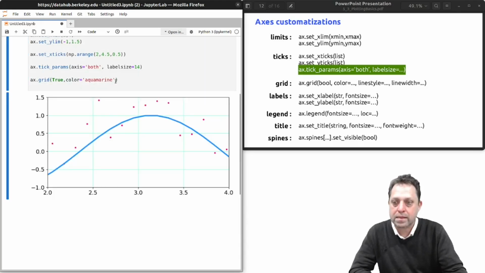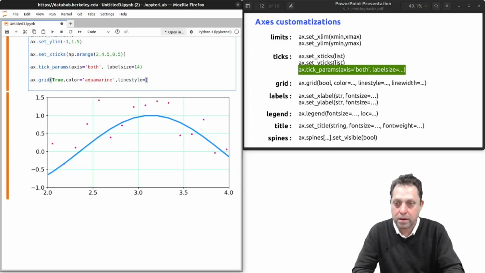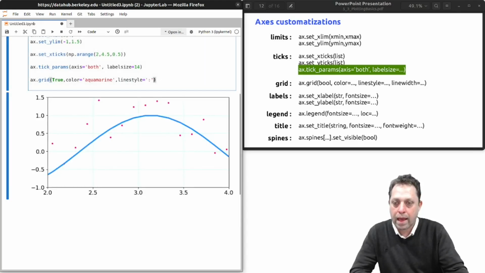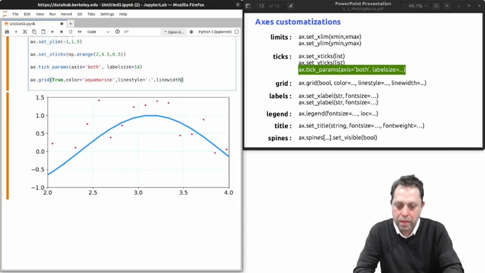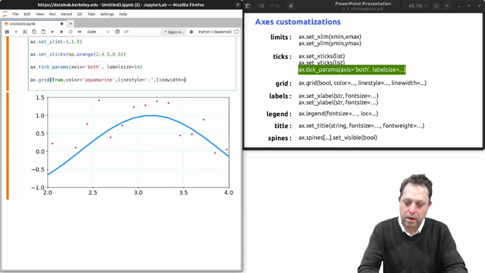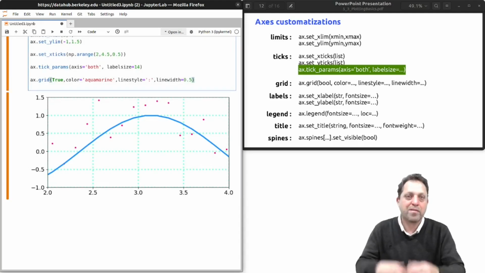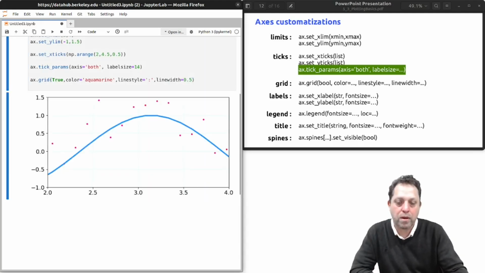Okay, that's a nice light blue grid. I can set the line style of the grid. Let's say I wanted it to be dotted. And I can set the line width of the grid. Say I wanted a very thick grid, I set it to 3. I can have a very faint grid if I set it to 0.5.